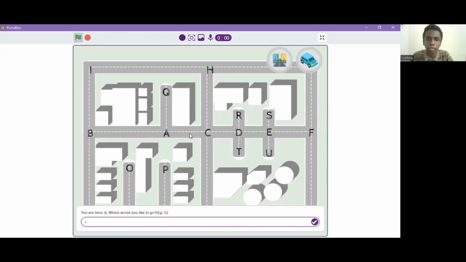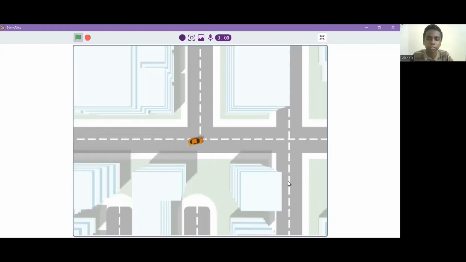Can you guess the shortest path? Is it A, B, I, H, G, F, E, S? Or is it just A, E, S? It's just A, E, S. Let's give enter. This car now automatically moves.